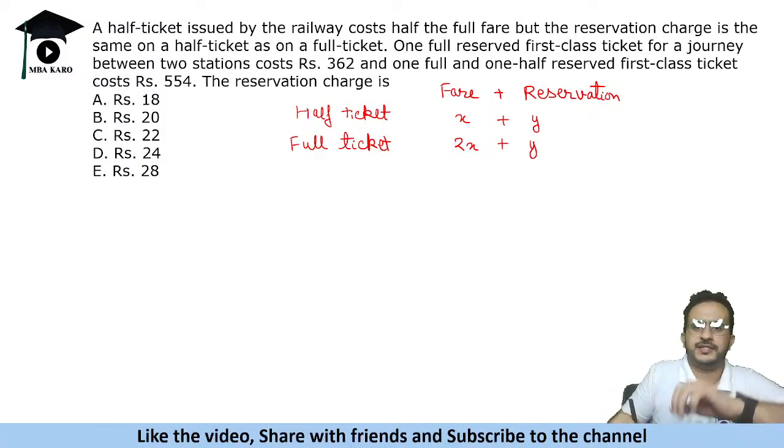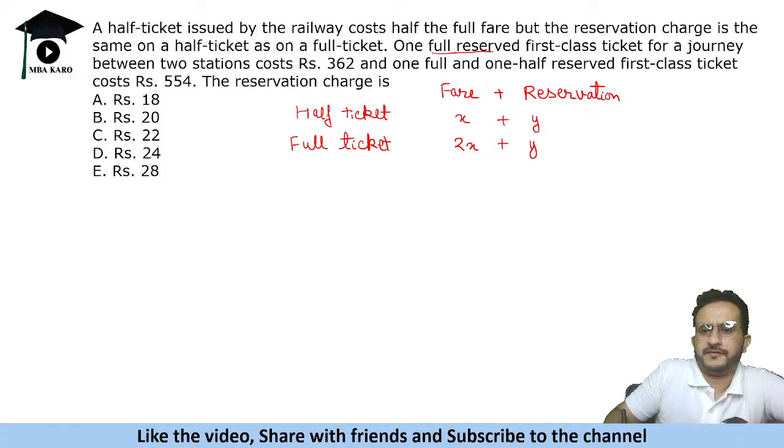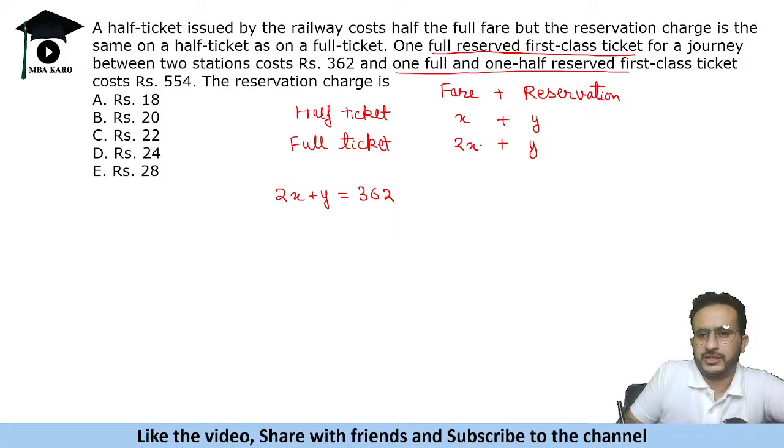Now what it says is one full reserved first class ticket. So one full ticket is 2x plus y, which is equal to 362. Okay, and one full and one half ticket: one full ticket is 2x plus y, one half is x plus y. So total is 3x plus 2y is equal to 554. Okay, so we need to find the reservation charge. We have to find the value of y.